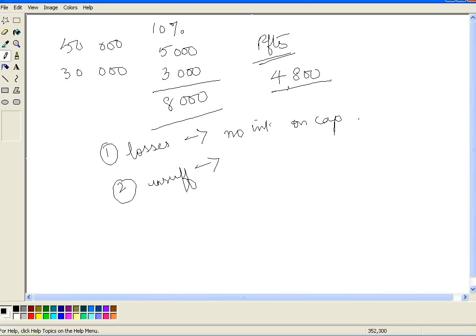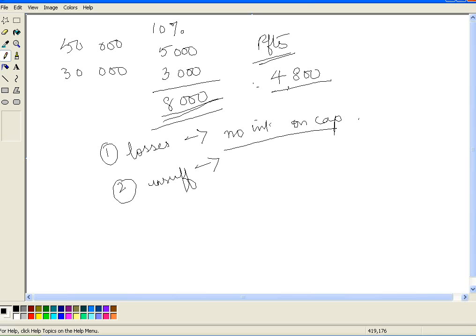Okay, so I will repeat, with respect to interest on capital, you have to keep two things in mind. One thing is where the firm has made losses, there is no interest on capital. But in this case, in our problem, the firm has made a profit. But what is the scenario? The profit that the firm has made is much less than the interest on capitals. Then what do we do?